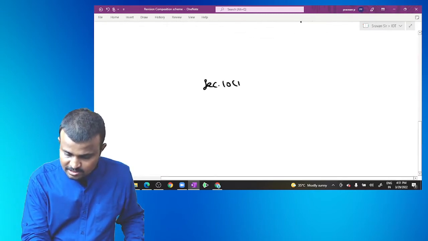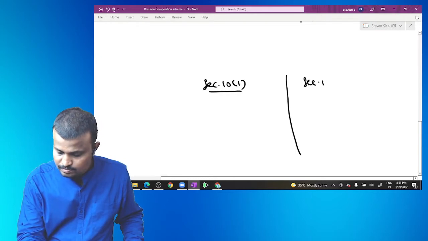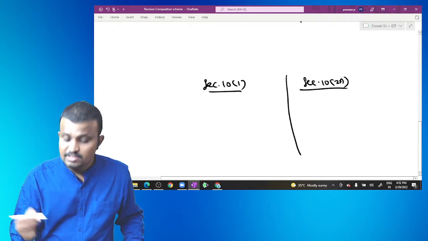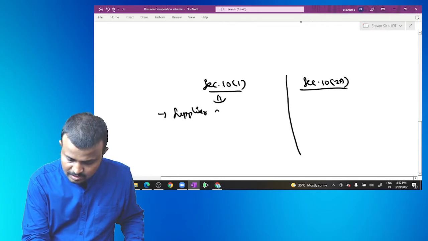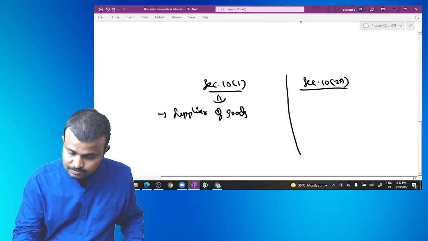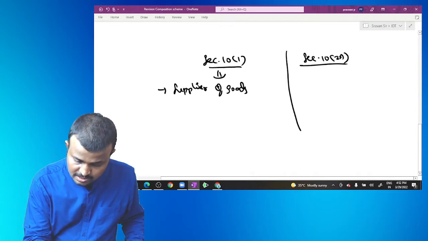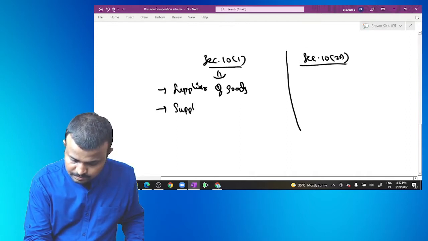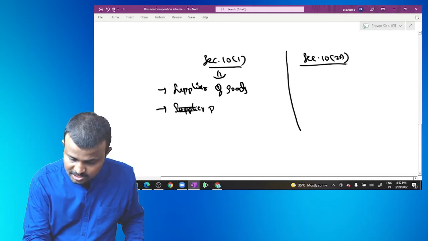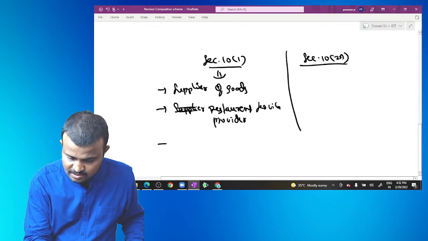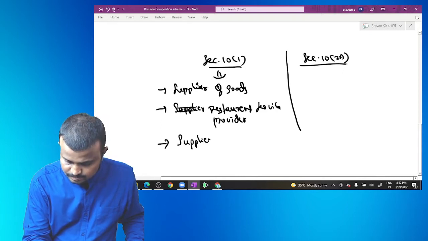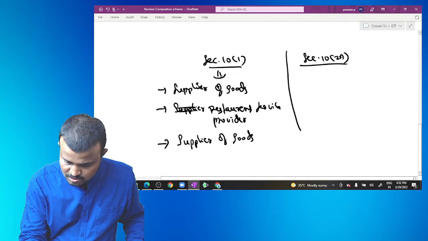So section 10(1), section 10(2)(a). Here section 10(1) is applied for supplier of goods, and so the restaurant service provider, supplier of goods